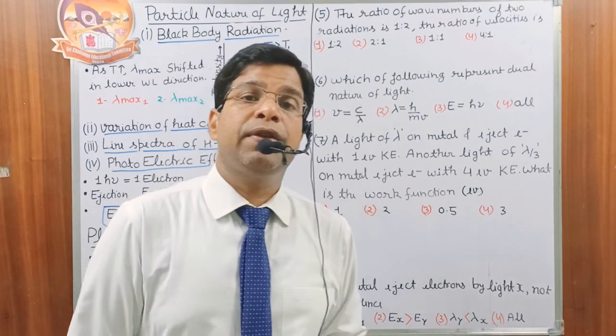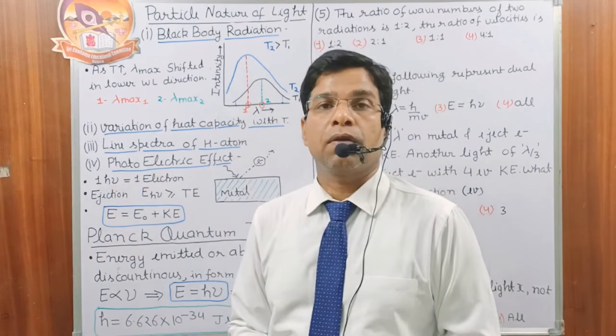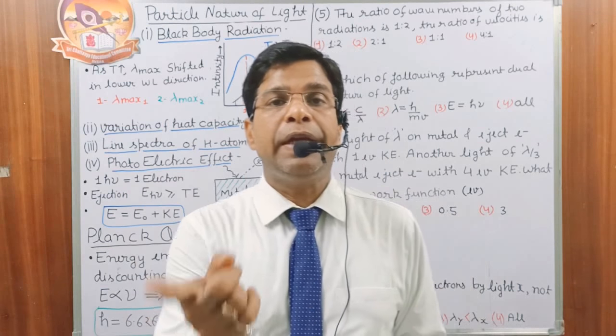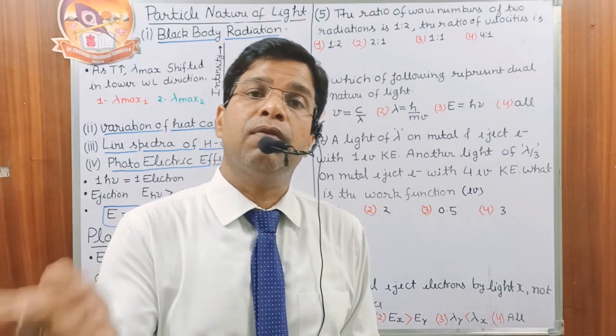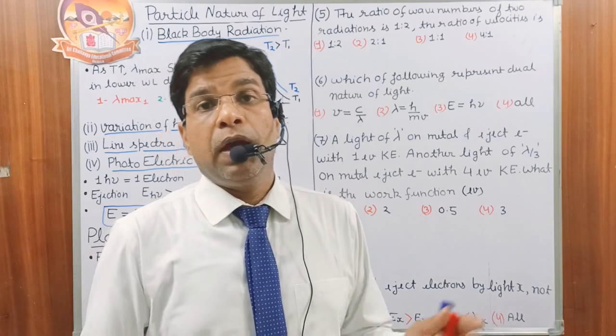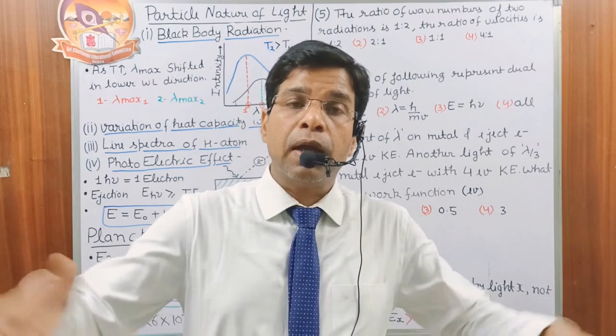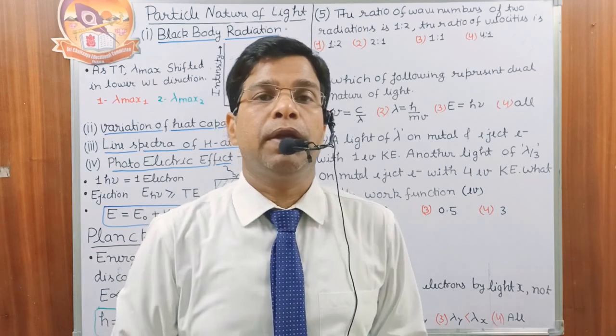And we always need to remember, we have the relationship 1 photon to 1 electron. One photon can only eject one electron. From one photon, many electrons cannot be ejected, and many photons combined cannot eject one electron. 1 photon to 1 electron.